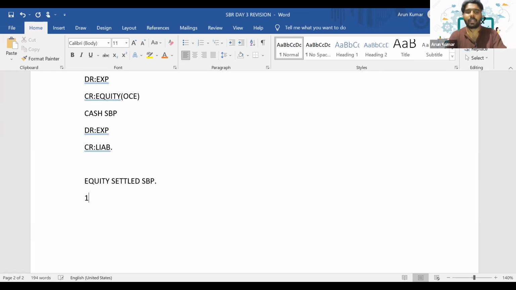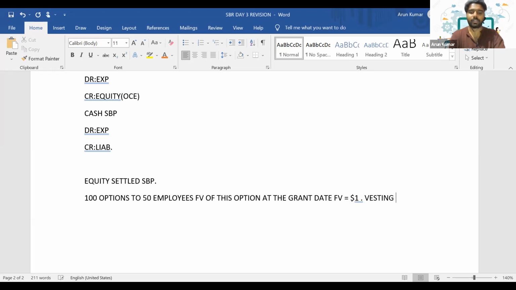Let's say you have offered 100 options to your employees, to 50 employees, and the fair value of this option at the grant date is equal to $1, and the condition is, so condition means vesting. So there is a vesting period.